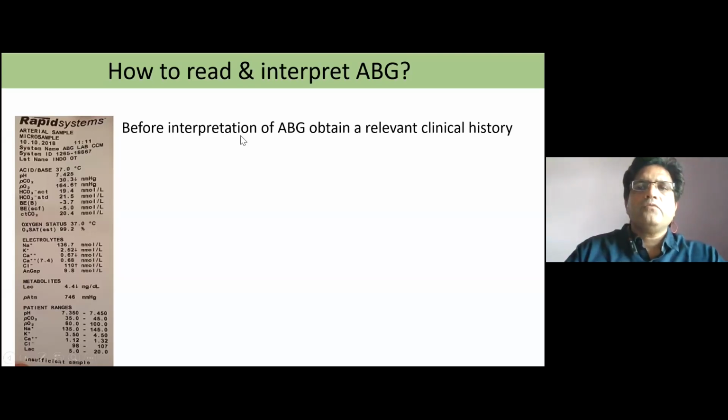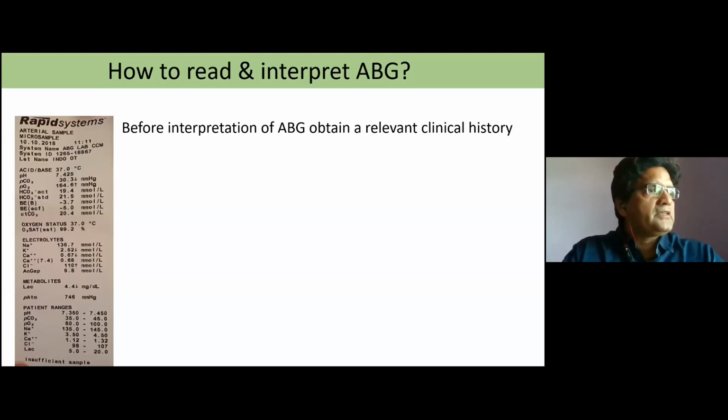So what is the most important thing before seeing any ABG? First, we have to know about the patient and the patient's clinical condition at this point. Sole ABG interpretation has no value.